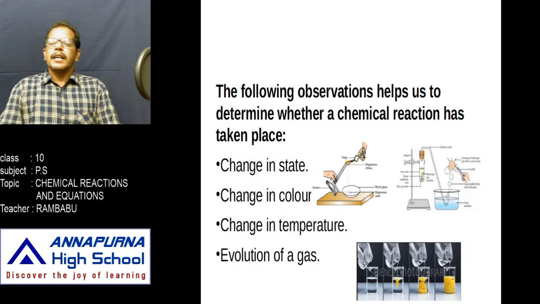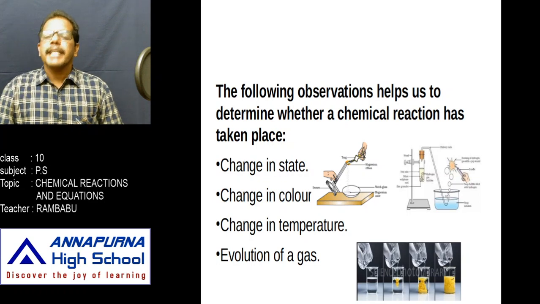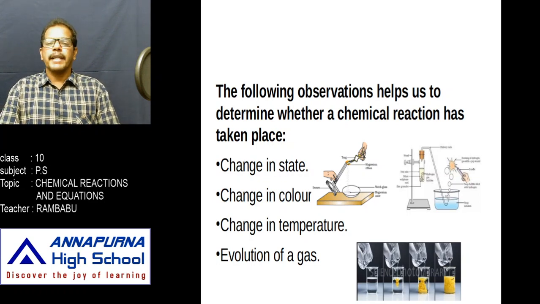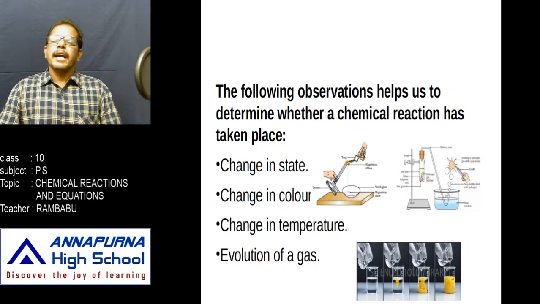When zinc reacts with hydrochloric acid, we know zinc chloride and hydrogen are formed. Take some zinc pieces in a test tube and fix the test tube to a retort stand. Add 2 to 5 ml of hydrochloric acid to these zinc pieces. After adding the acid, insert a single hole rubber cork and pass a delivery tube through the single hole cork.